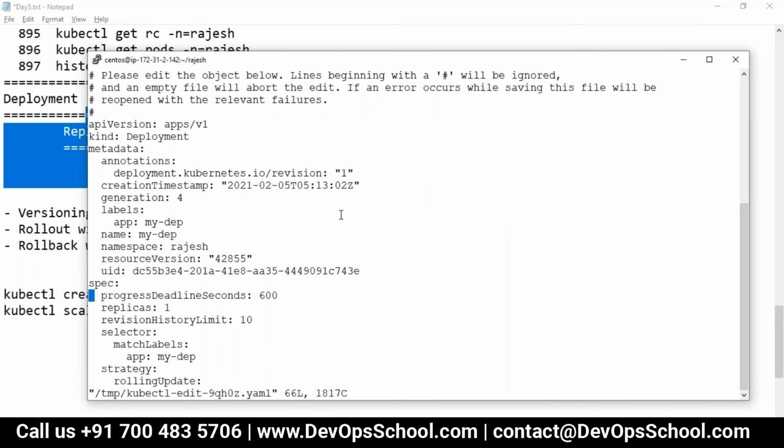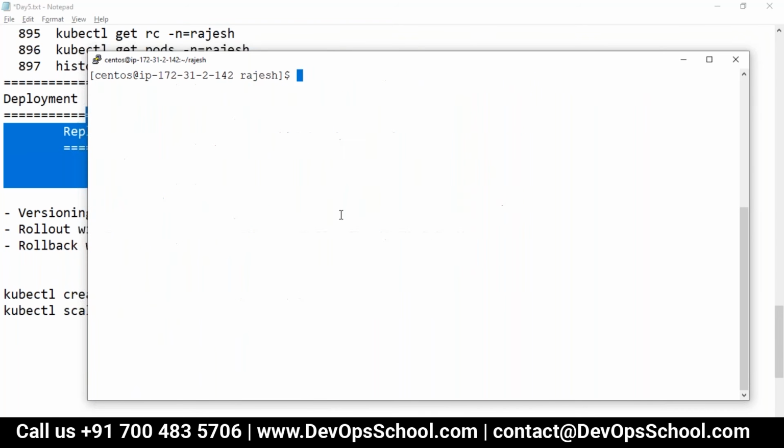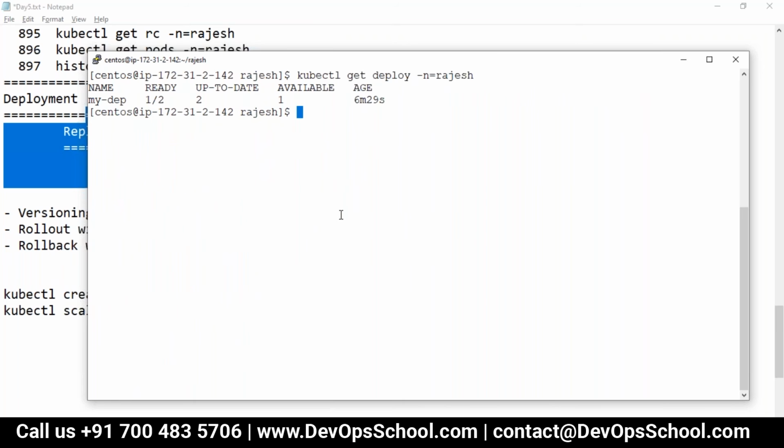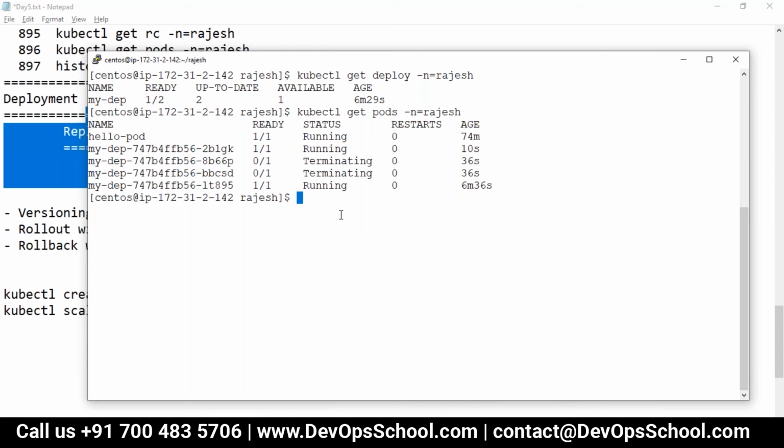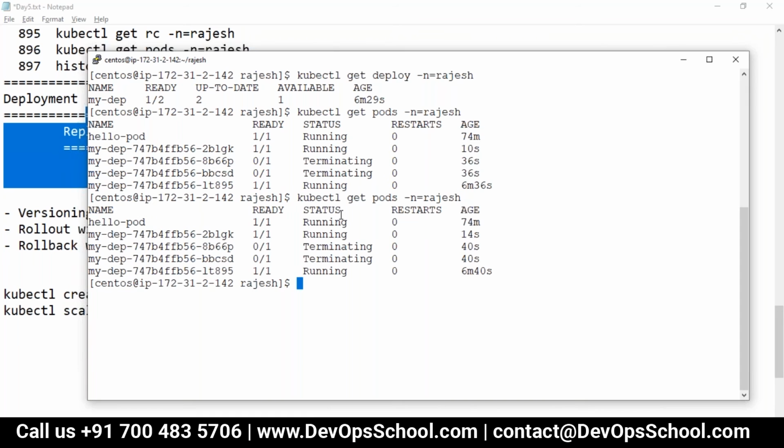Now I'll show you this controller feature. Do we have this controller feature or not? Guys, I made it two pods. So kubectl get pods -n Rajesh. So you have 2 pods right now. The remaining got terminated. You see here.